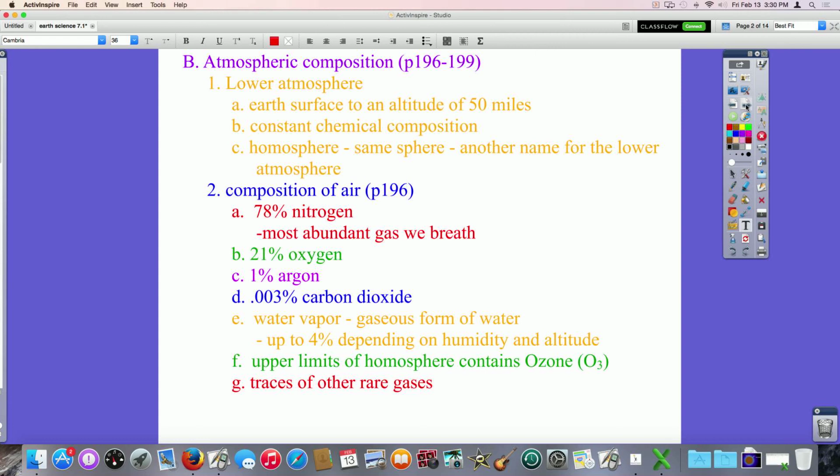Now, also the upper limits of the homosphere contain ozone. This is an important compound. We'll talk about it a little bit later. And then there are traces of other rare gases. They're so small that they don't really do anything to us. So that is the composition of our air.